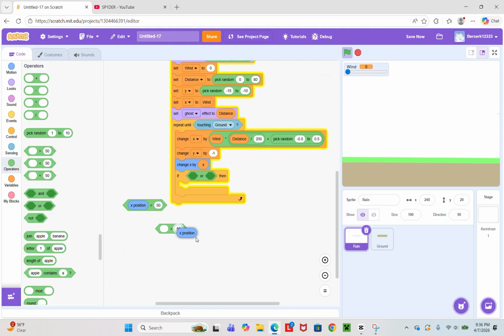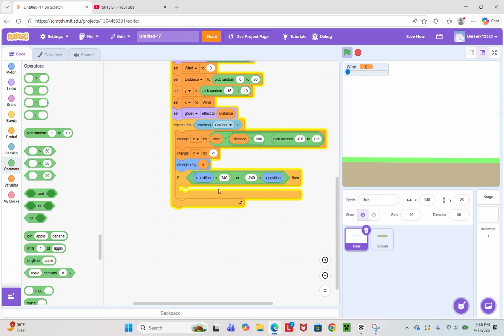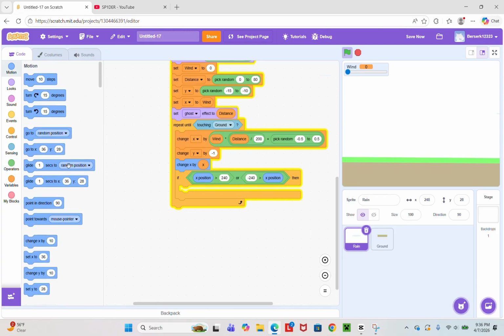Duplicate this, put this in that. For this one, put 240. This one, put minus 240. So now put that one in there and that one in there, and then grab a set x,